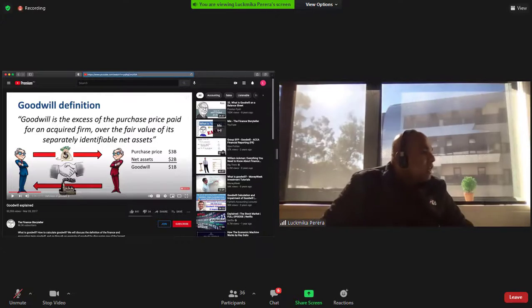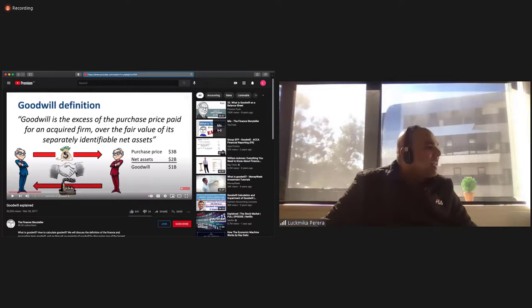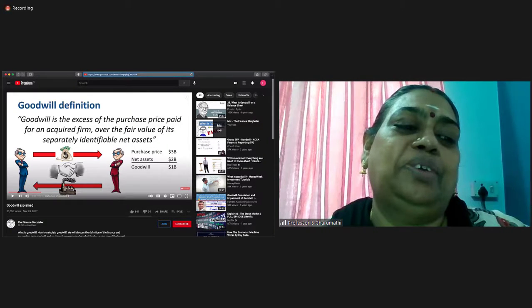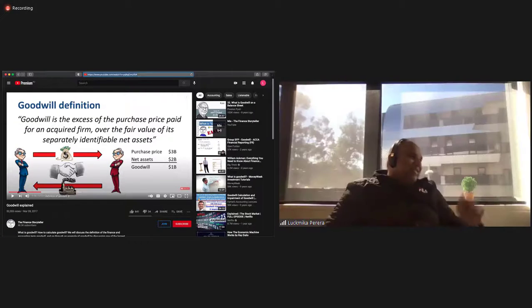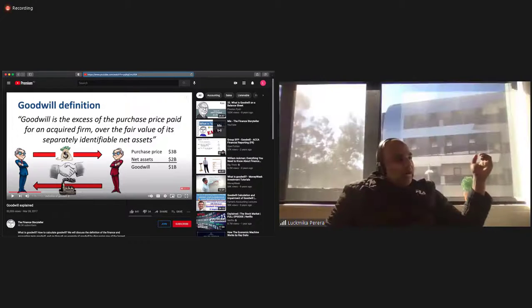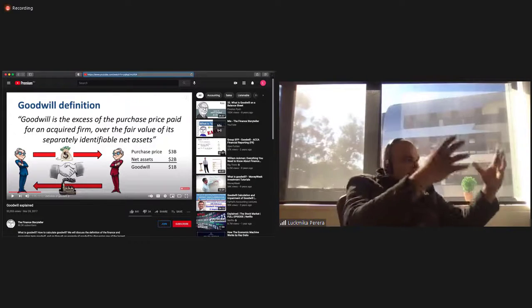Professor Charumati has very nicely explained the equation here. Net assets equals all tangibles plus intangible assets minus liabilities. Absolutely. The total value of a business is the value of tangible assets plus the value of intangible assets plus goodwill. Perfect. I'm teaching a paper on business valuation lab, so this is really an interesting topic. This is the mathematical model of what I'm just talking about. I'm explaining the same thing in words, whereas Professor Charumati has now provided this.